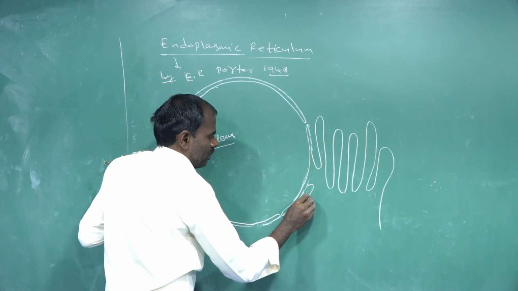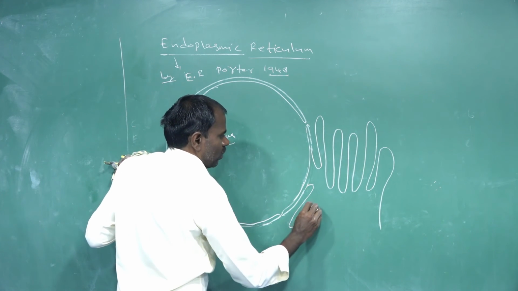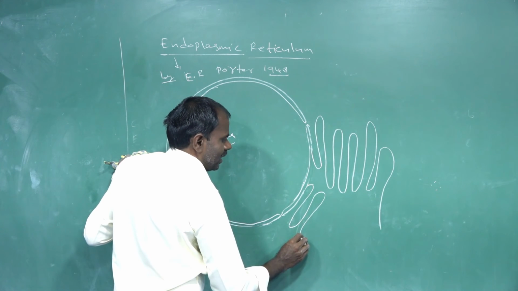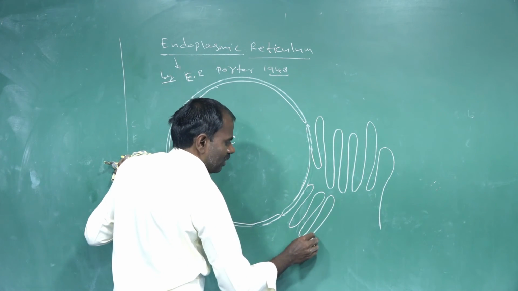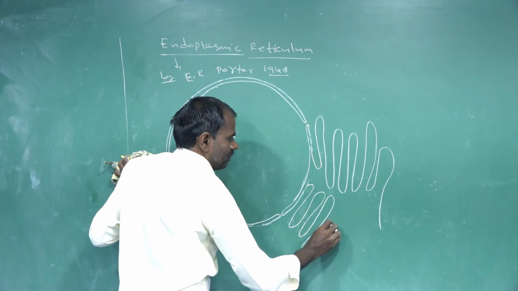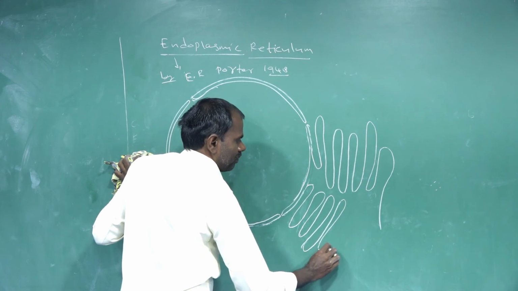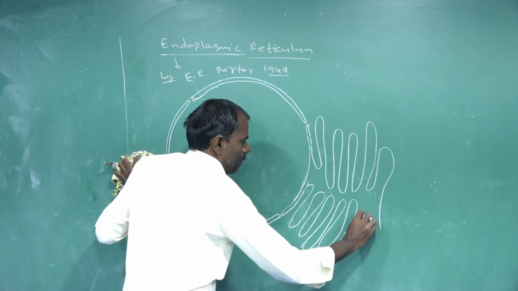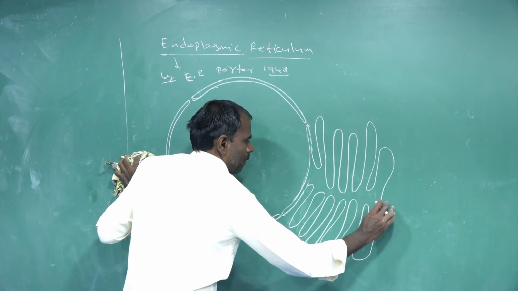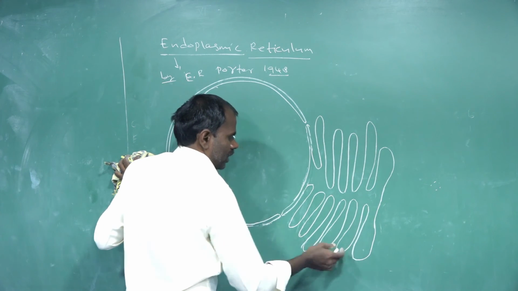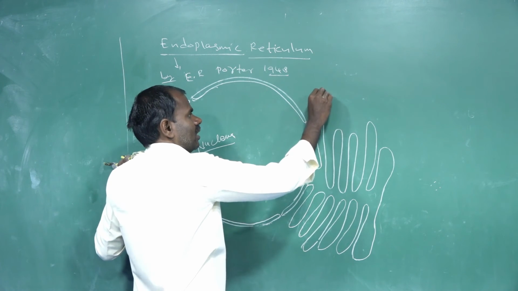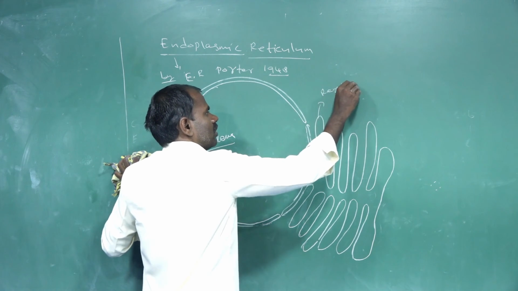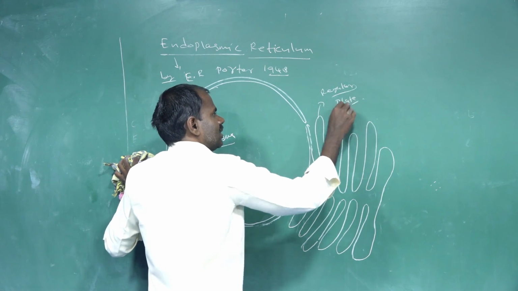These outer nuclear membrane extensions, or outgrowths, are flat, sac-like structures arranged in parallel, in regular plate-like structures.